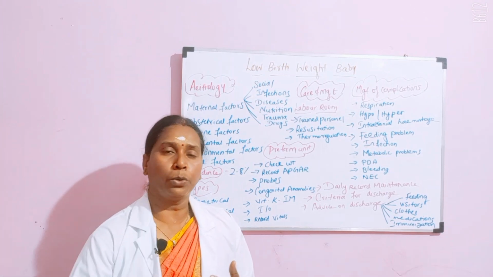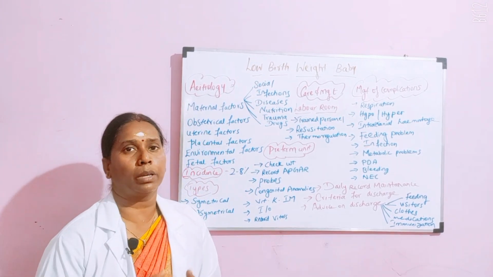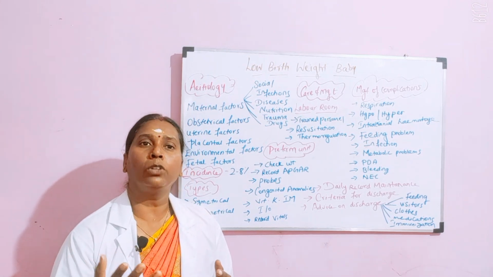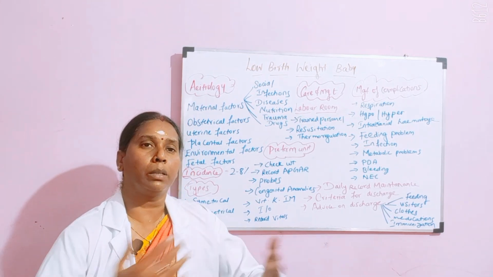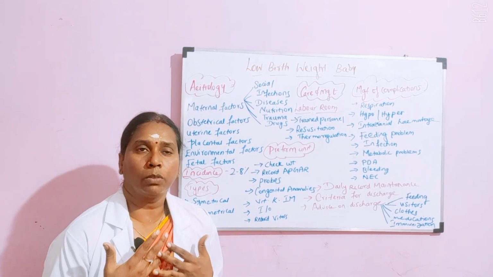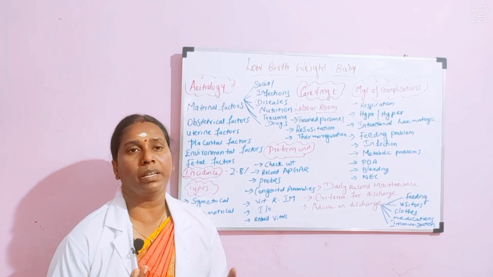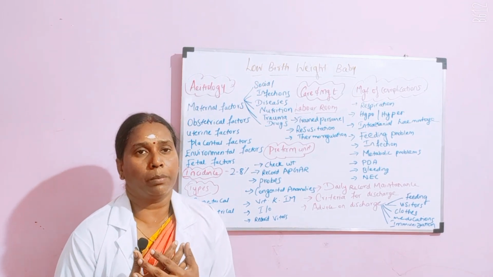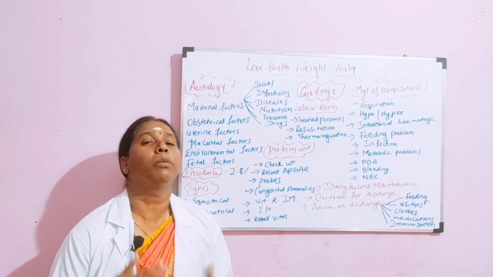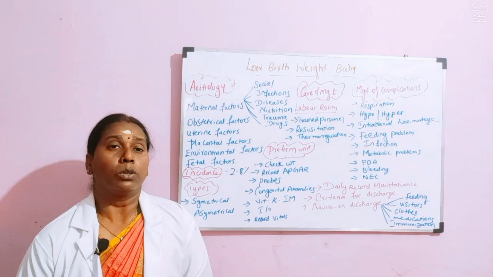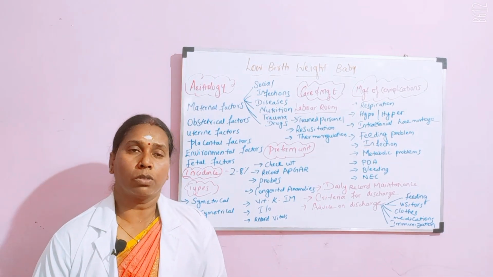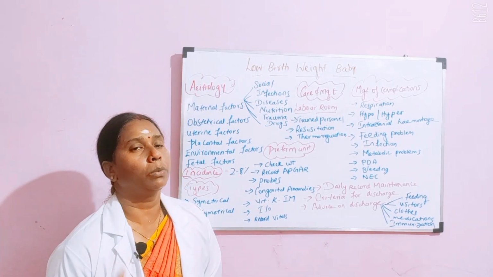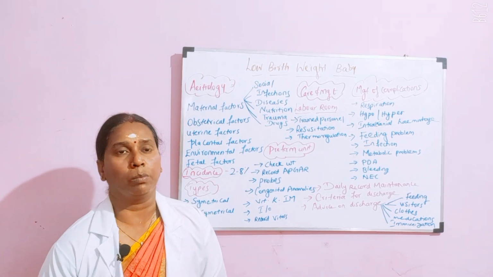I will show you a video regarding this kangaroo care, how you have to provide it and all those things. But just for an outline, you put the baby on the chest and cover the baby nicely so that the warmth of the mother or the father, anybody can give this kangaroo care, reaches the baby. The father or the mother provides adequate warmth for the baby. Once the baby has adequate warmth, the baby will put on weight. So you have to understand the importance of kangaroo care, and then you have to teach the mother also, which can improve the weight of the baby.